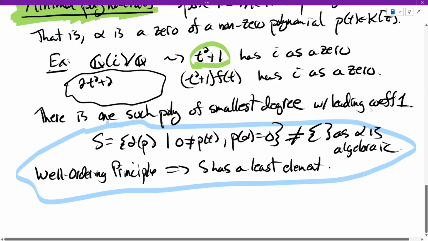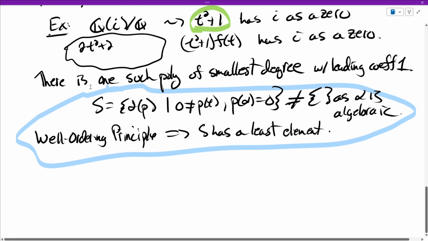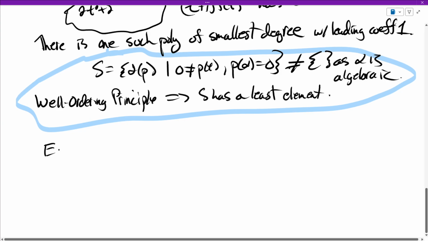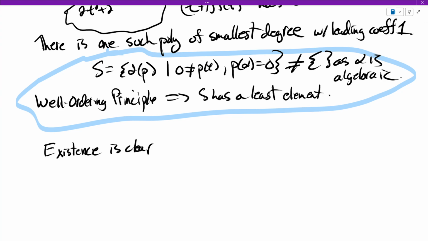And once you demand that the leading coefficient is 1, let me show you what happens and how you can deduce uniqueness. So existence is fine. I've shown you how to find it. You look at the one of smallest degree from the well-ordering principle, and you divide by the leading coefficient to make the leading coefficient 1. For uniqueness, suppose P and Q are two such polynomials.